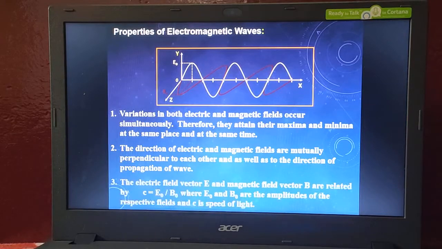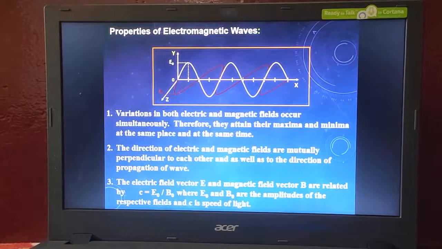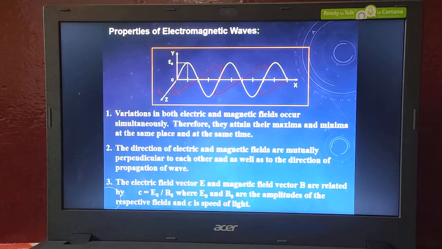And the other property is that the electric field vector E and the magnetic field vector B are related by the expression c is equal to E naught divided by B naught. Here E naught is the peak value of the electric field vector and B naught is the peak value of the magnetic field vector, or we may also call them the amplitude of the electric field vector and the amplitude of the magnetic field vector, where c is the speed of light.